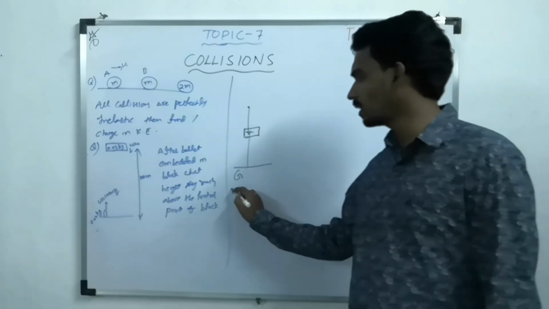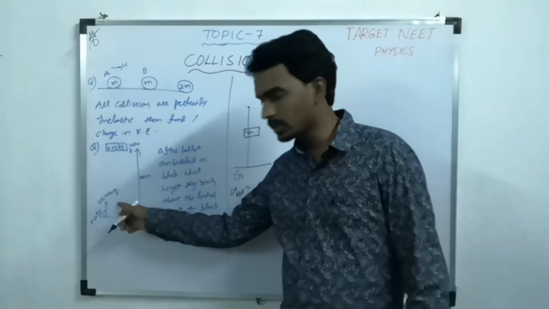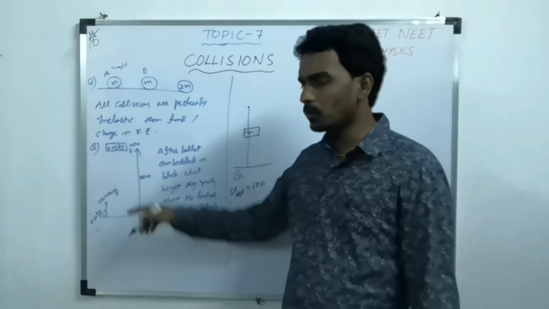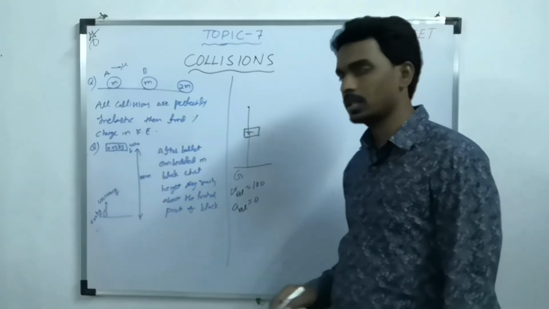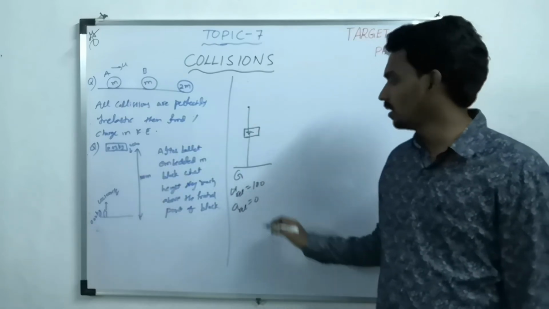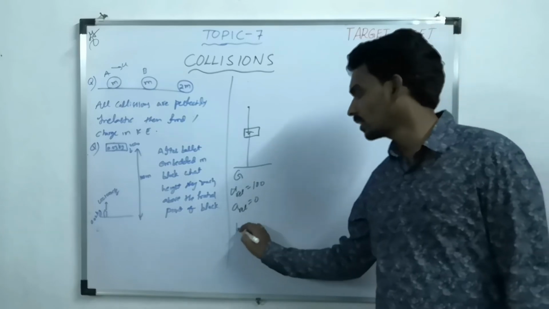What is the initial relative velocity? The block is dropped, so 0. The bullet's initial velocity is 100. So the initial relative velocity is 100. Both are moving under gravity, so the relative acceleration becomes 0, because both have the same acceleration. Then the relative motion becomes uniform motion.